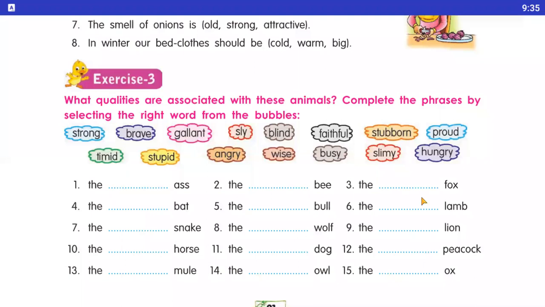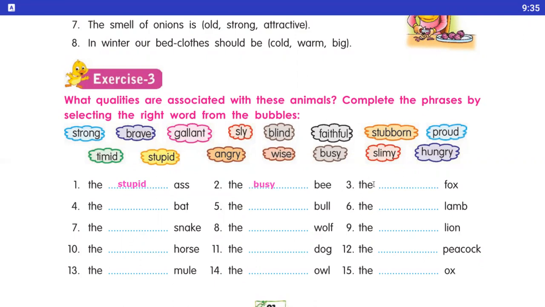Now, student, what qualities are associated with these animals? Okay, complete the phrase by selecting the right words from the bubbles. Here आपको bubbles दे रखे हैं, हमको जो quality उसे associate होती है, हमको उसमें क्या करना है? Fill करना है. Okay. Number 1 is here the dash, the stupid ass. Number second, the dash bee, here we use as a busy, B-U-S-Y.